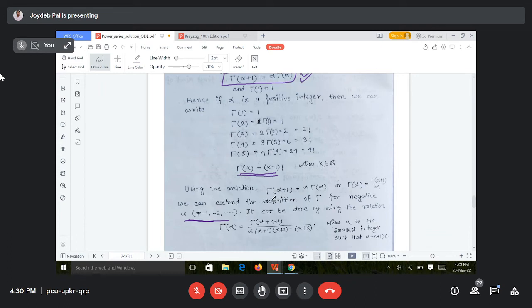So how to extend it, you see. Actually, I am using that same formula, gamma alpha plus 1 is equal to alpha gamma alpha. Okay. So from here, I can write gamma alpha is equal to gamma alpha plus 1 divided by alpha.